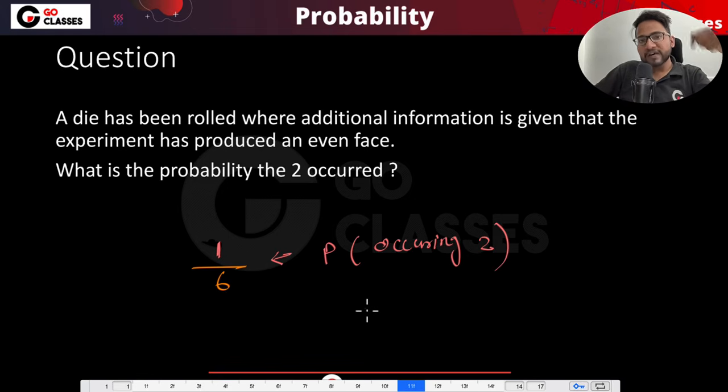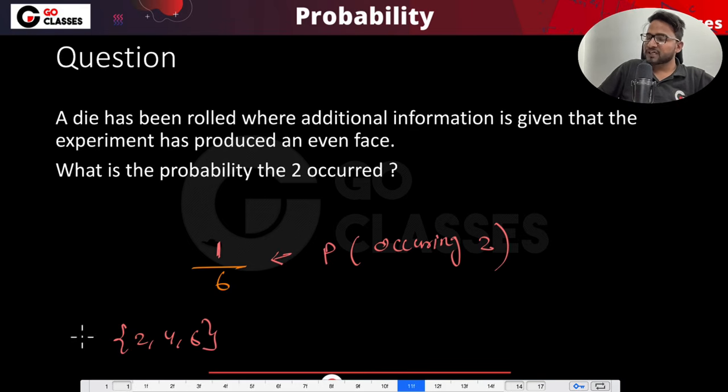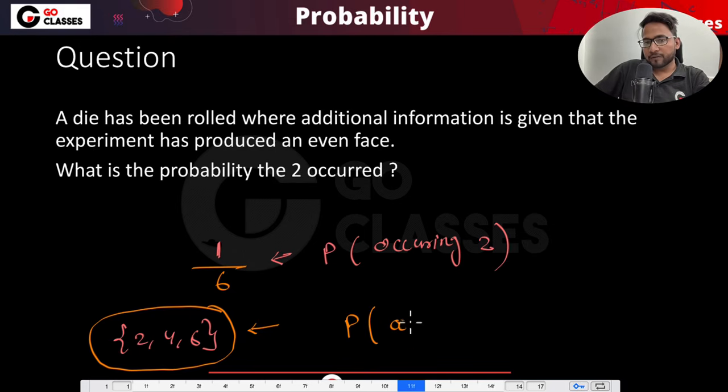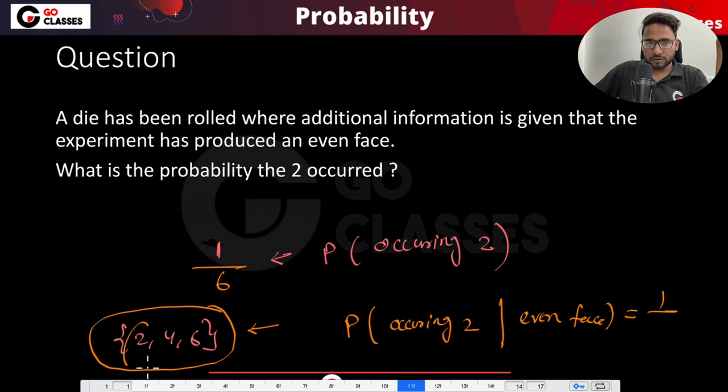But now they have given some additional information, and what is that information? They are saying that the experiment has been produced and you have found an even face, which means now just list out all the even faces: 2, 4, 6. You don't need to worry about 1, 3, 5. They are already giving you the hint that it was either 2 or 4 or 6. What is the probability it was 2? Given this information, and because everything is equally likely, it is 1 by 3, right?